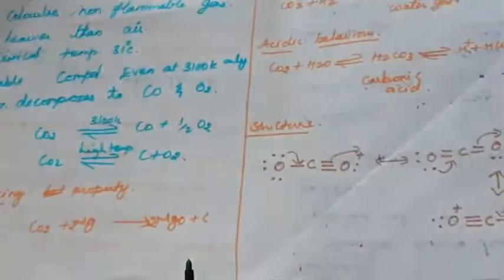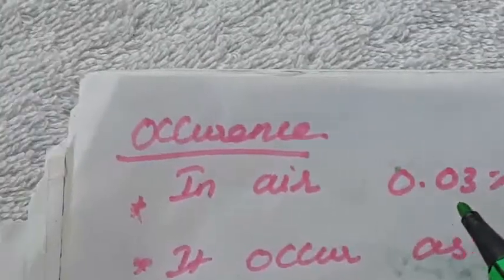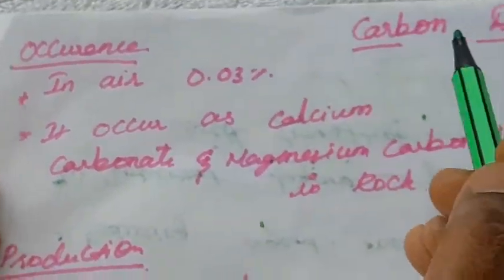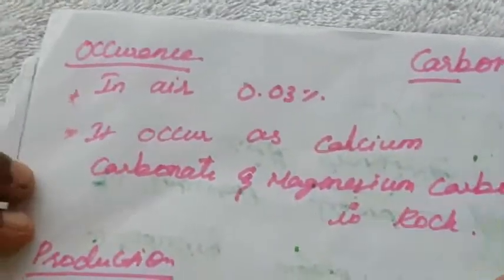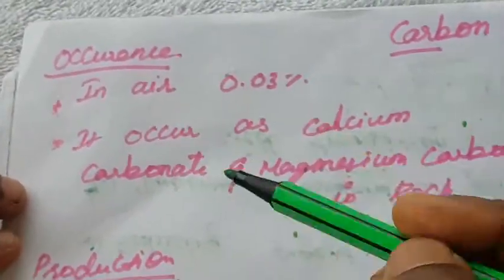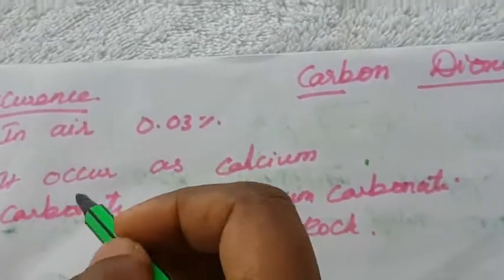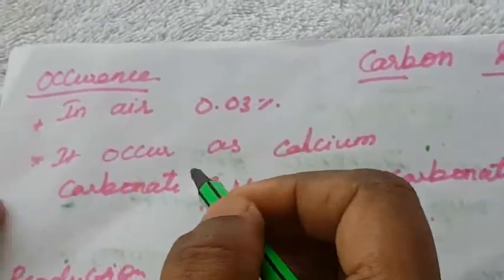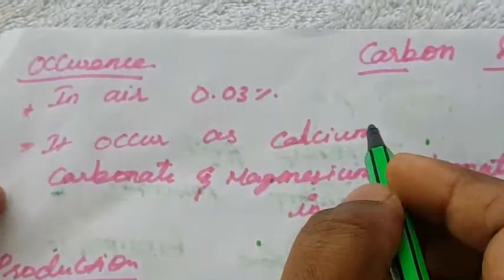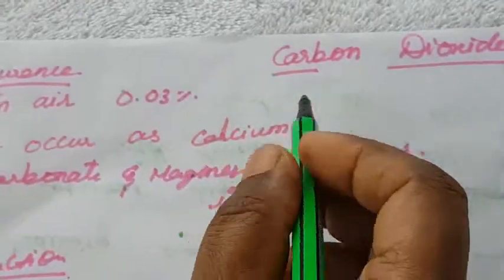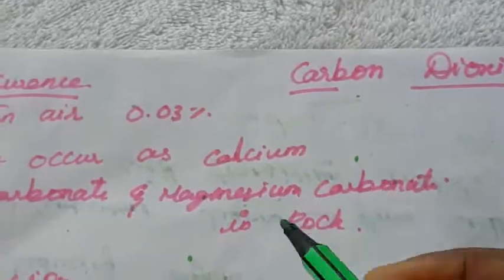Next one is carbon dioxide. In air, out of the total air, 0.03% is carbon dioxide. Mainly it occurs as calcium carbonate and magnesium carbonate in rock. It is mainly involved in photosynthesis and plant respiration. Carbon dioxide is very important for photosynthesis.